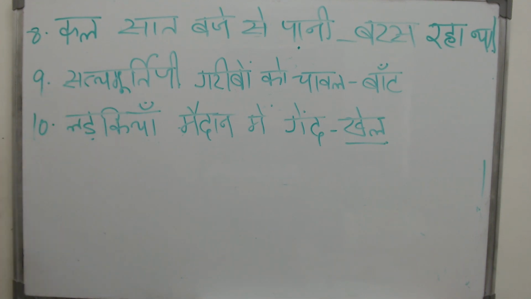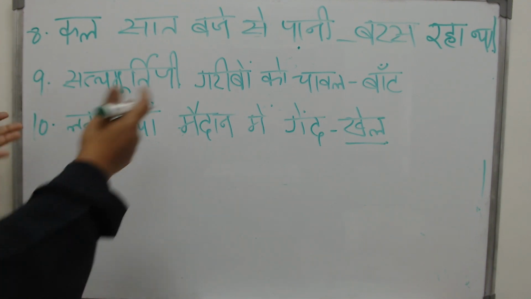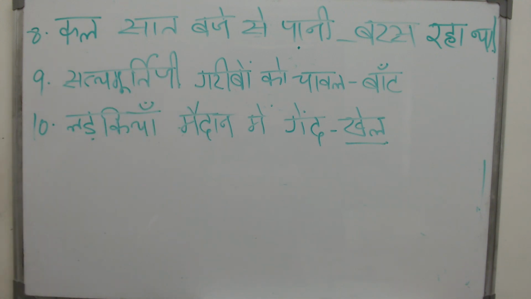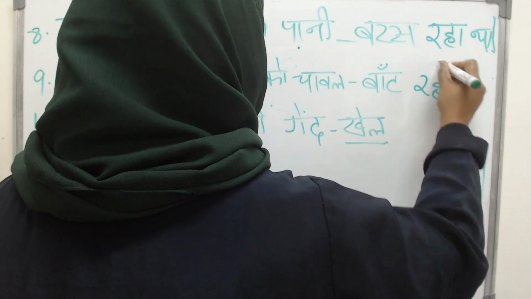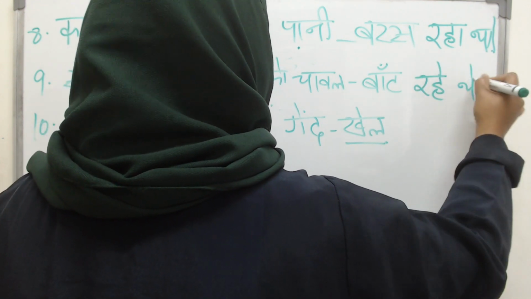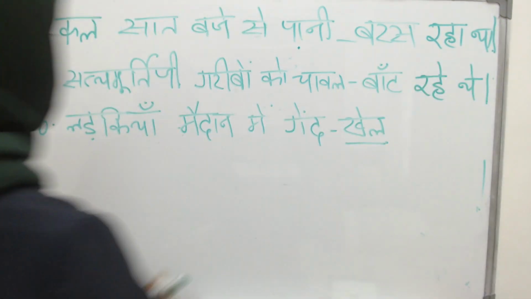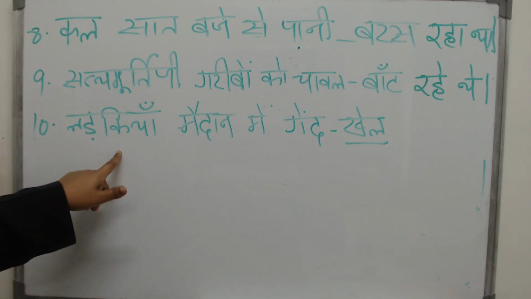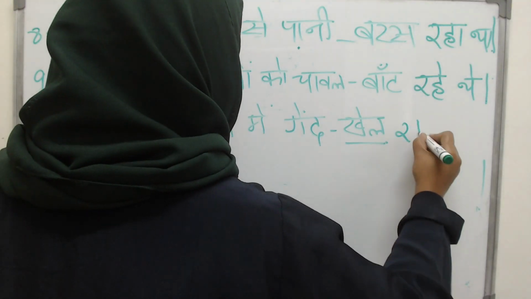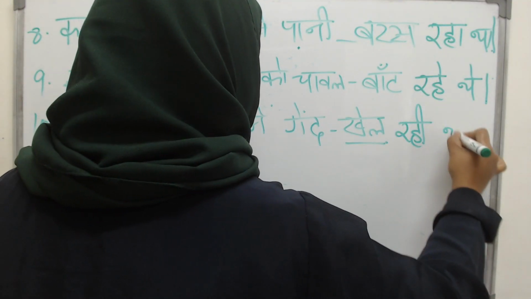Now this is just one single male, but see the word G. So obviously he is someone respectable. So we will treat him like plural, even though he is one single male. We will treat him like plural male and say बांट रहे थे. लड़कियां मैदान में गेंद dash. Many female. So what? खेल रही थी.